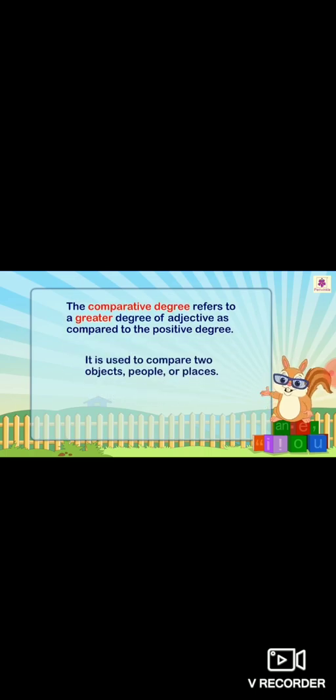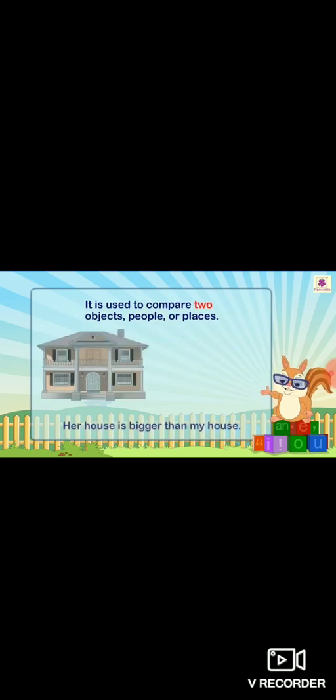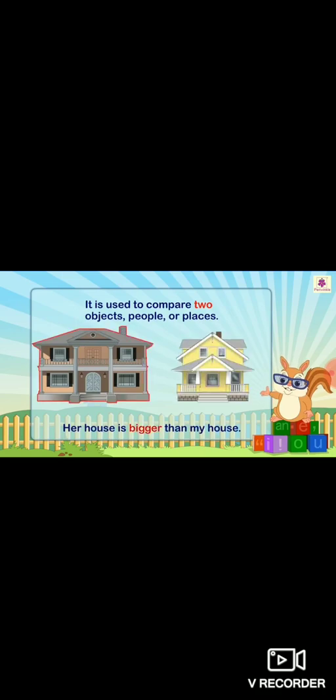The comparative degree refers to a greater degree of the adjective as compared to the positive degree. It is used to compare 2 objects, people, or places. Now look at the example. Her house is bigger than my house.